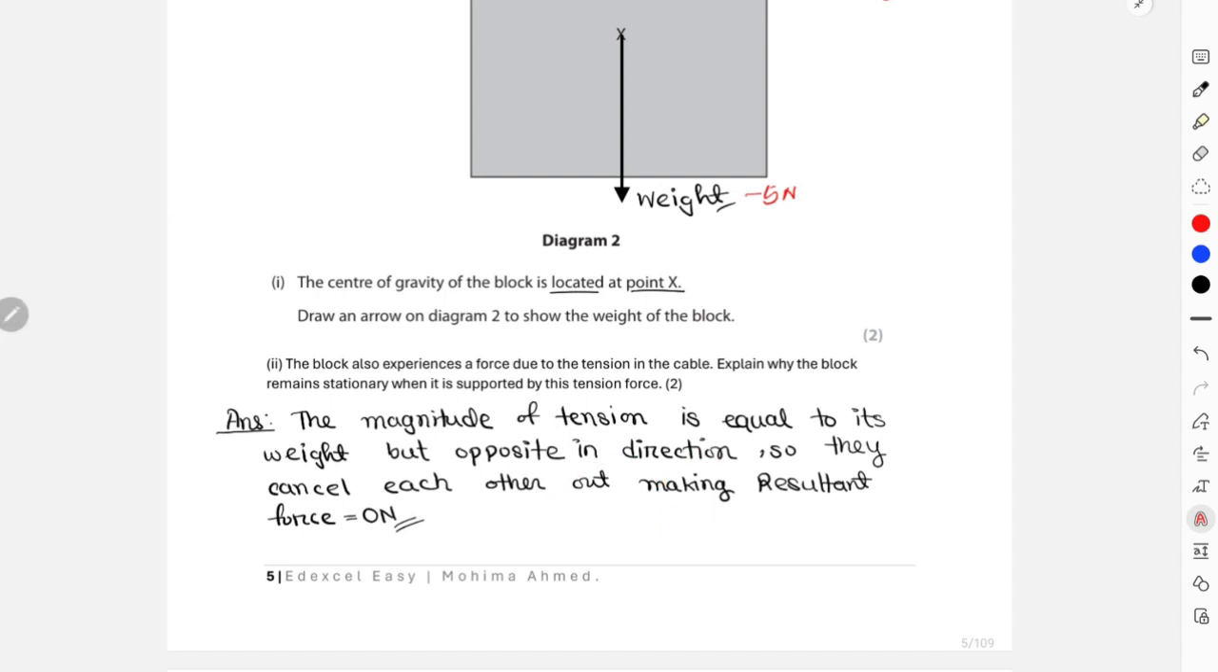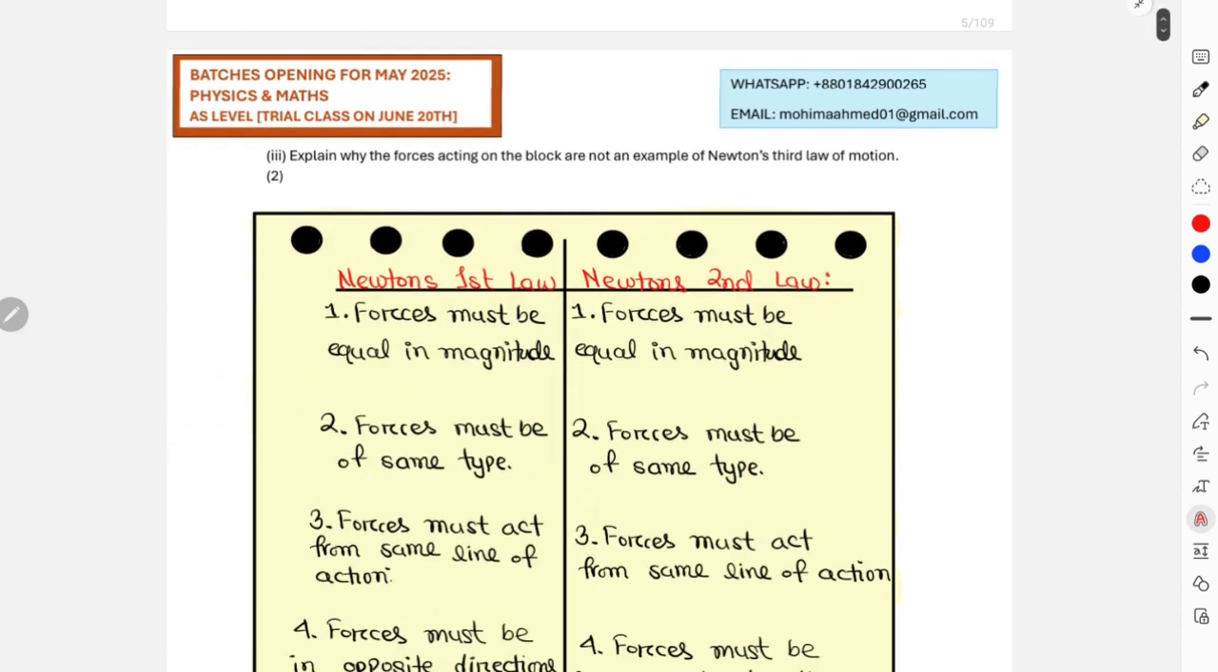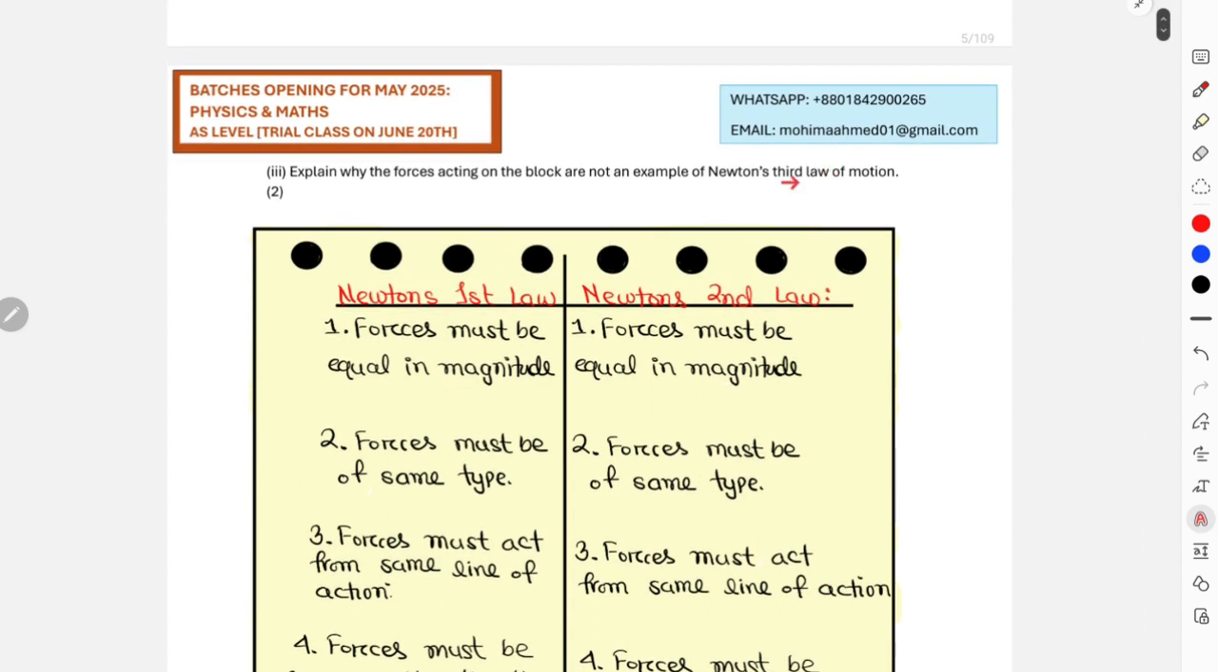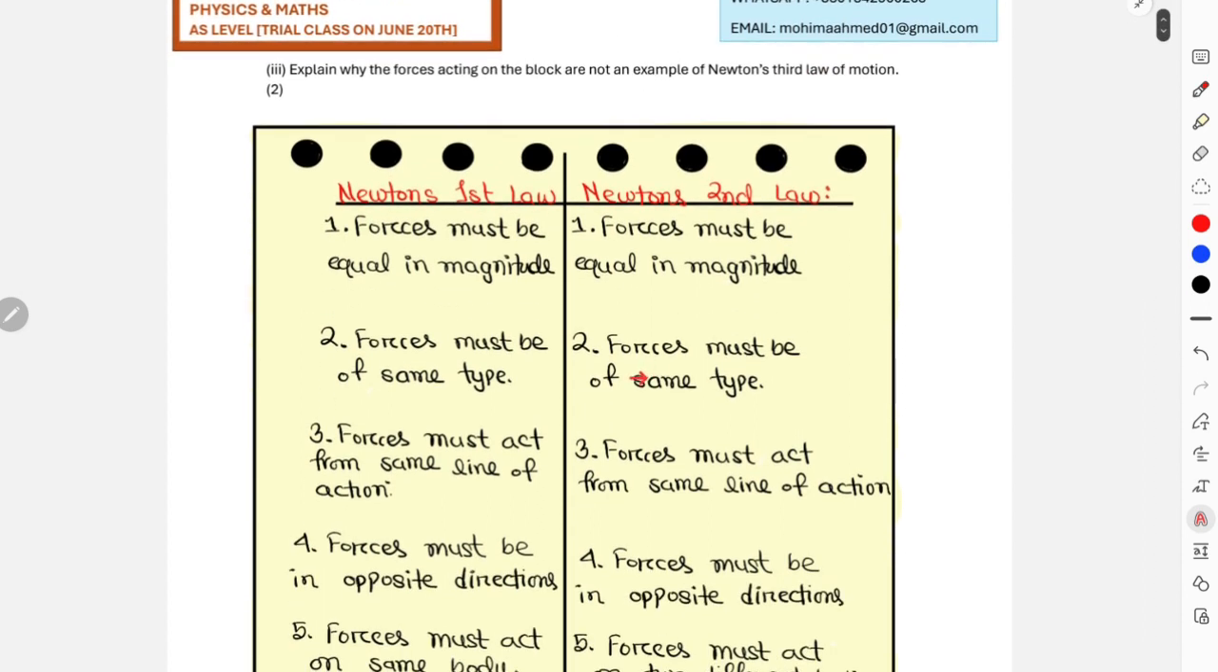It kind of resembles Newton's first law, but then again, in order to be under Newton's first law also, the forces must be of same type. Over here, tension is the contact force, and your weight is a gravitational force, or a contact-less force, right? So these are two different types of force. These are not the same type of force. That means it does not satisfy the second point, for Newton's first and third law. So we can understand that this will not be under Newton's third law, right? The forces are not of same type.